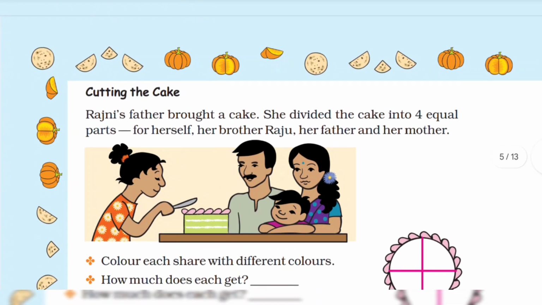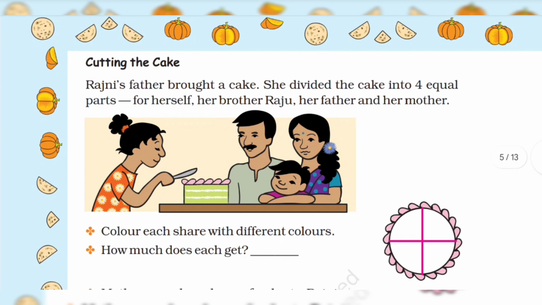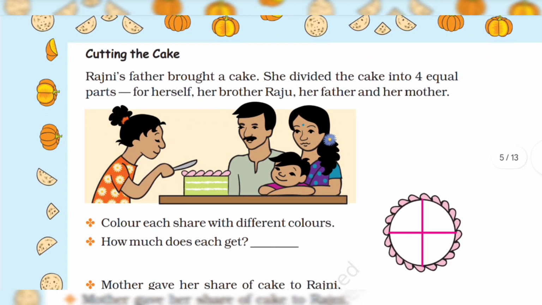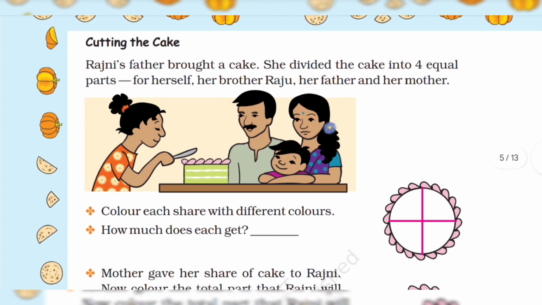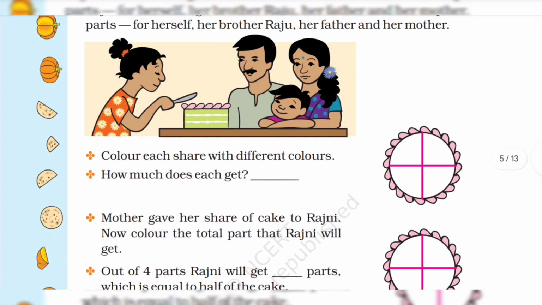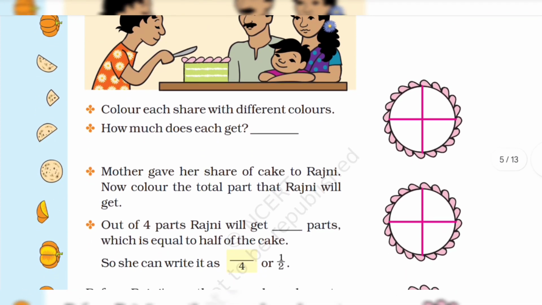Cutting the cake. Rajni's father brought a cake. She divided the cake into four equal parts for herself, her brother Raju, her father, and her mother. Color each share with different colors. How much does each get?